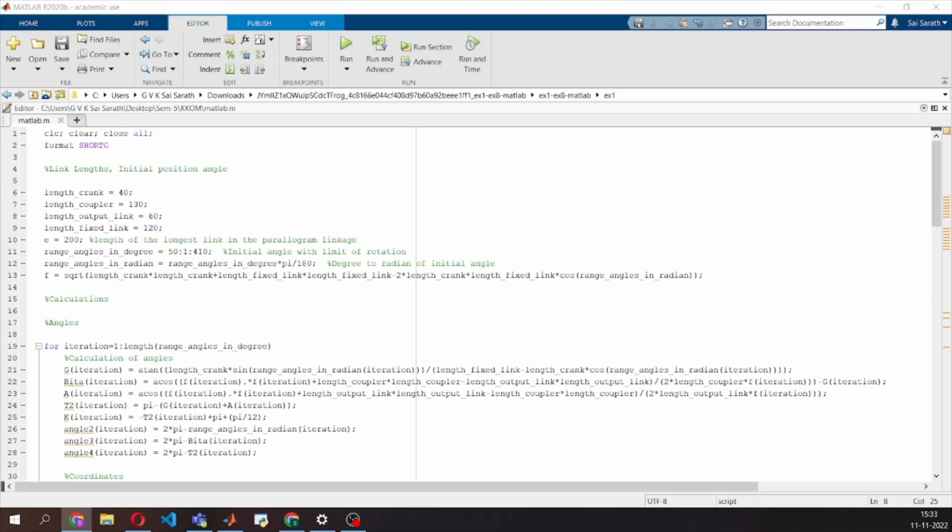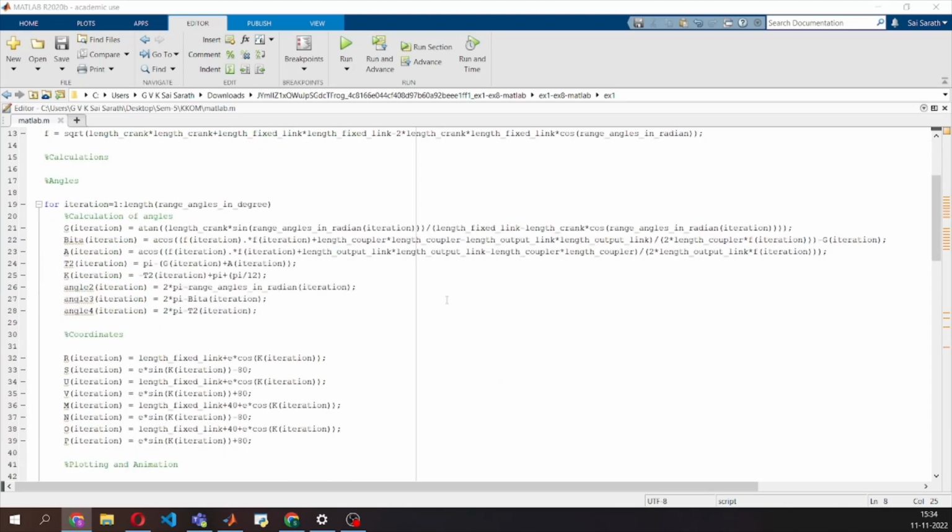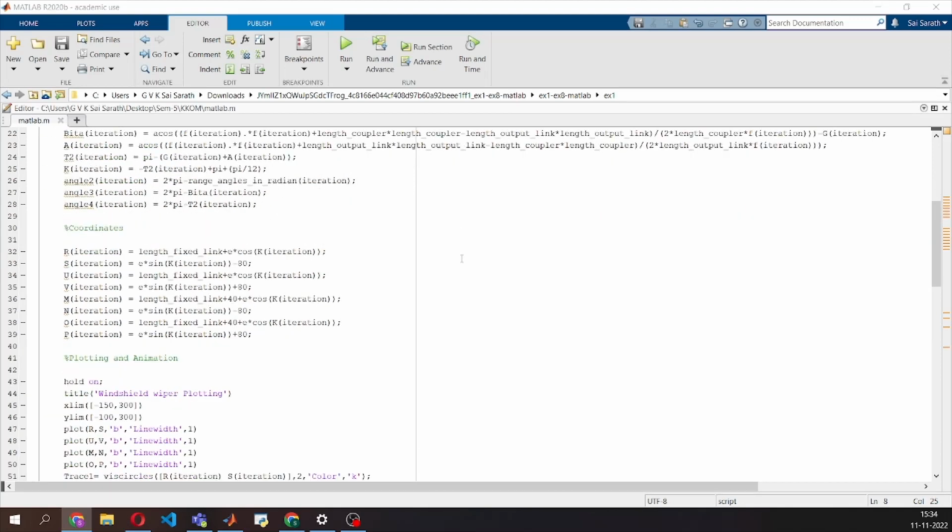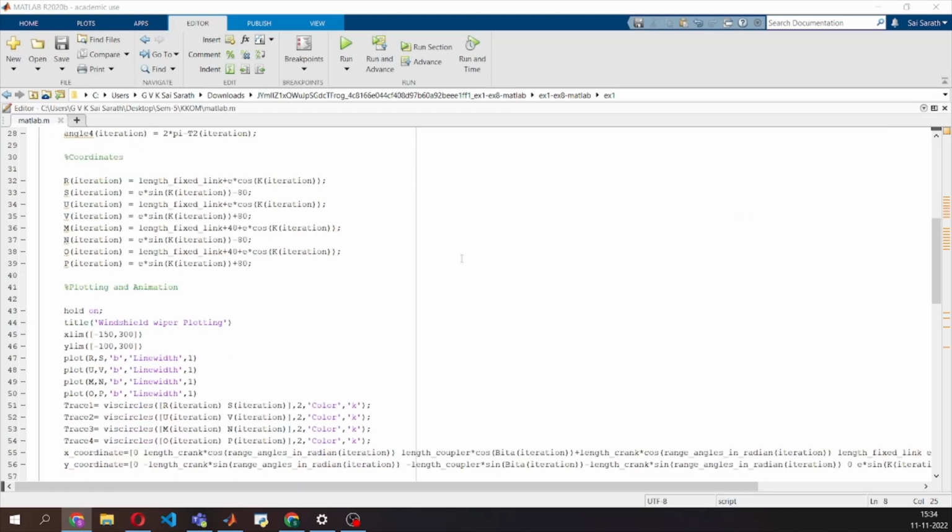We have calculated the various lengths and angles required to locate the position of the output link. Here, R, S, U, V, M, N, O, and P are the various points on the wipers required for tracing purposes. We have attached the wiper plates of the 4-bar parallelogram linkage, which is welded to the output link of our 4-bar parallelogram linkage. In the next section, we have plotted the mechanism and its various traces for marking out the area wiped.